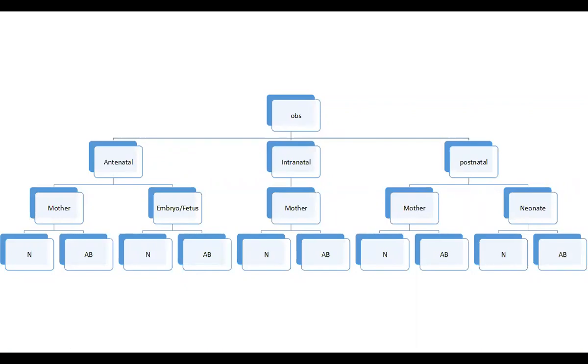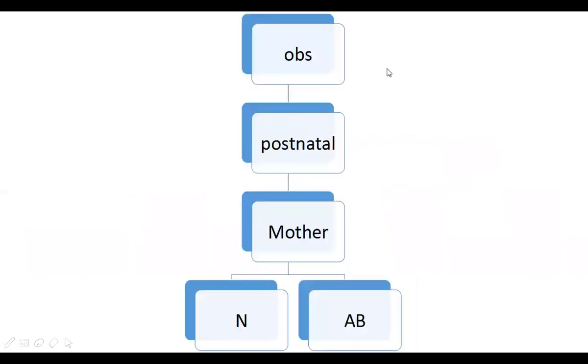Now today we are going to see the mother abnormal part. Postnatal consists of two parts, related to the mother and the neonate. After the delivery, the newborn is called a neonate up to 28 days. So today we are going to see the postnatal part, mother abnormal part: what are the problems that the mother suffers after the delivery.